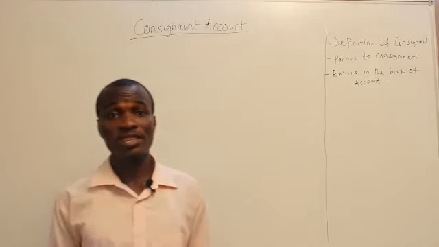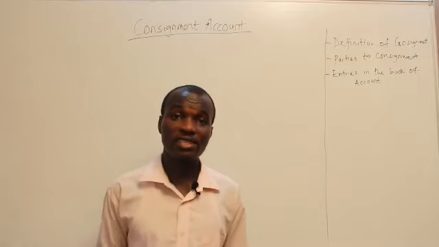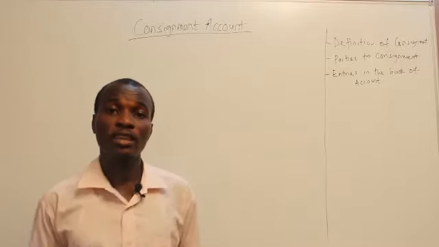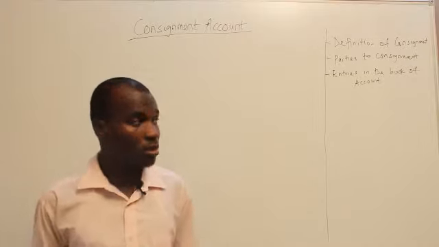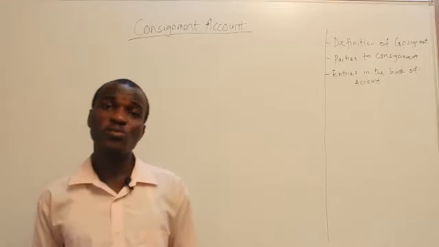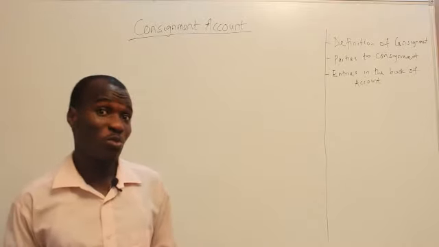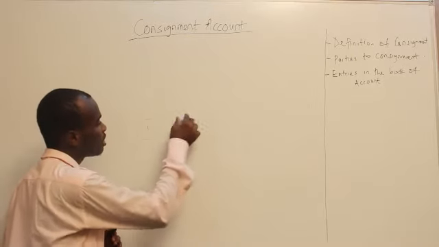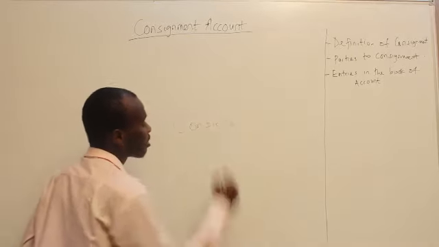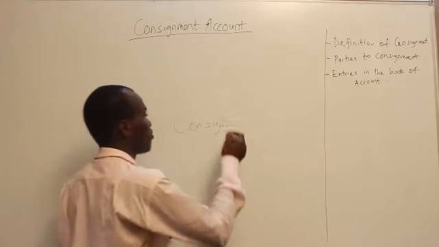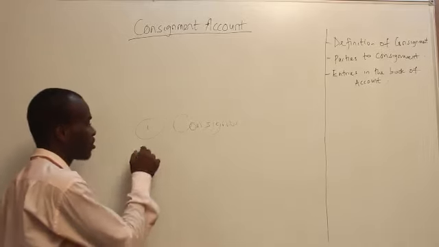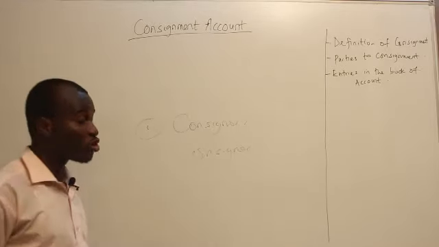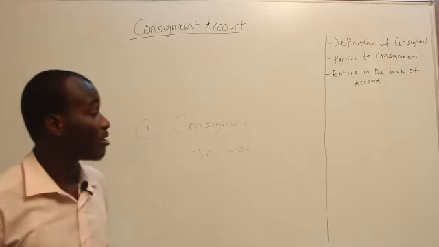So whenever goods are sent by the owner of the goods to its agent, and the agent sells the goods on behalf of the owner of the goods. So parties to consignment, we have two parties to consignment. As said earlier, we have the owners and we have the agents. So when talking about the owner, it is the consignor, or owner of the goods, doing the consignment contract, and we have the consignee. These are the two parties we have in the consignment contract.